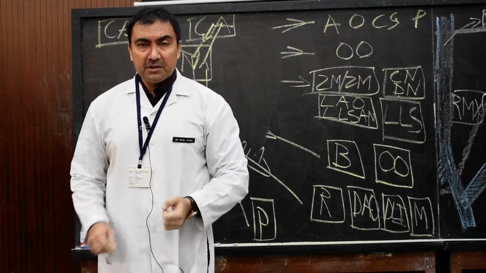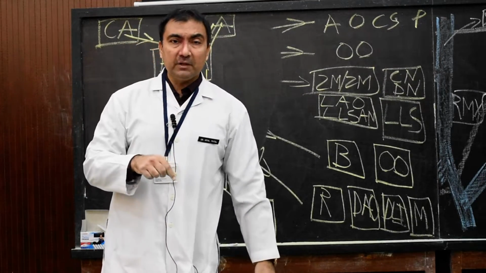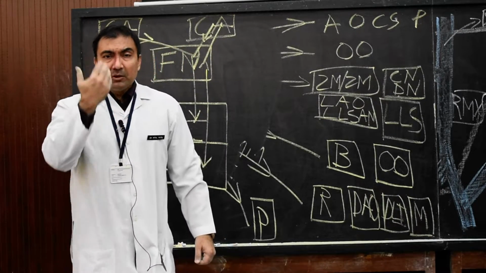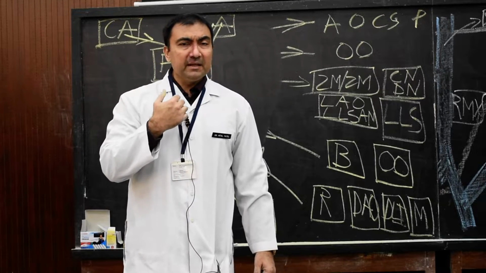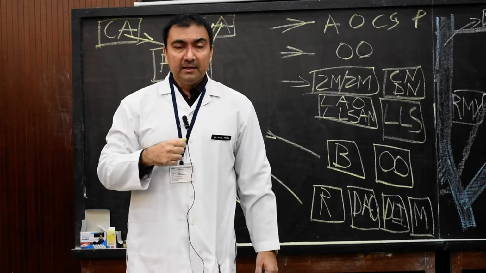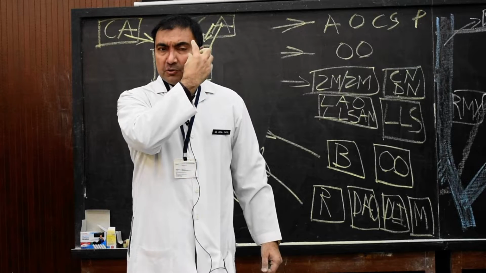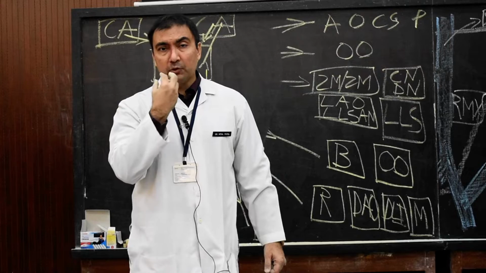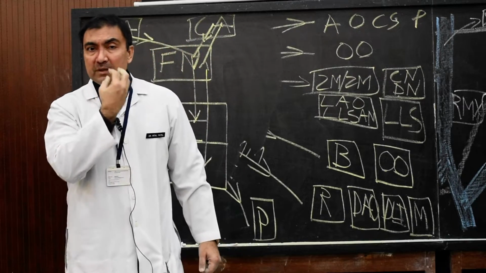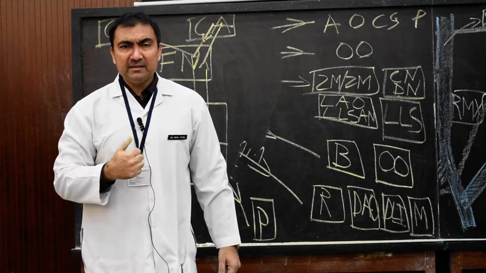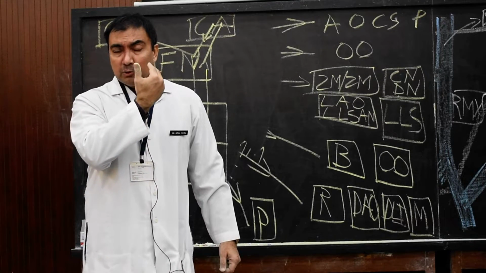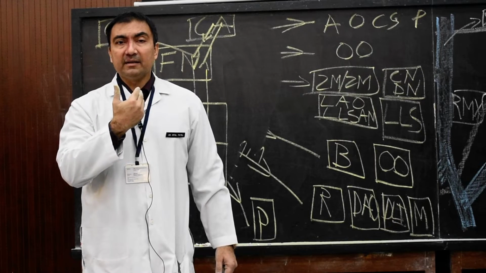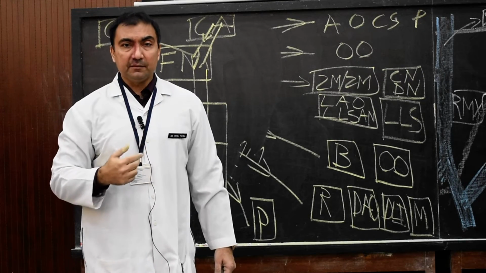And in Bell's palsy, what are the features which I had given as homework two days ago? On the affected side of the face, there will be loss of wrinkles. The face will be drawn to the normal side. There will be incomplete closure of the eye, the eyes will remain open, and incomplete closure of the mouth. So when the person tries to eat, the food will pass out through the affected side. There will be no expression on that side of the face, which is completely paralyzed.